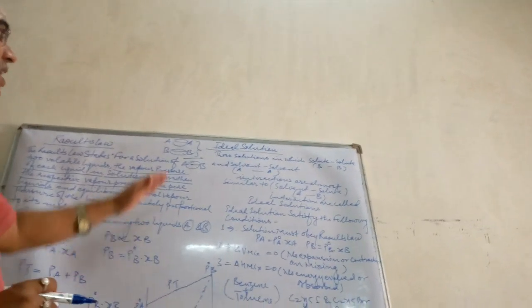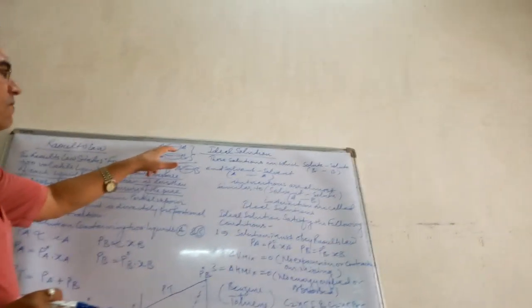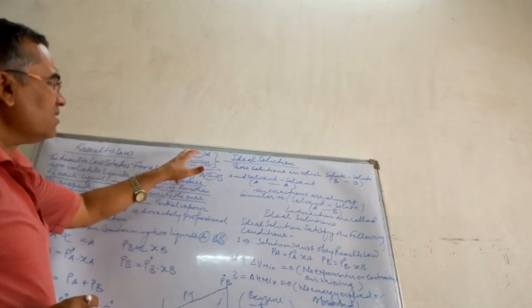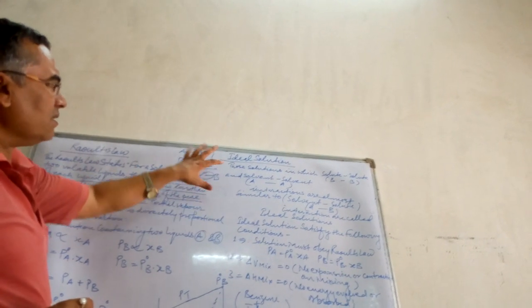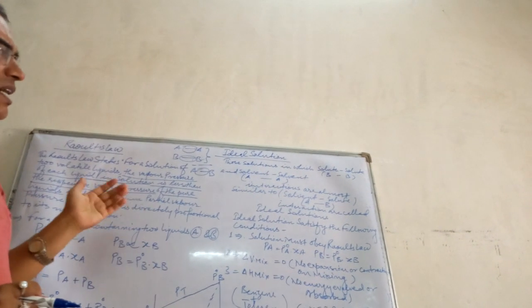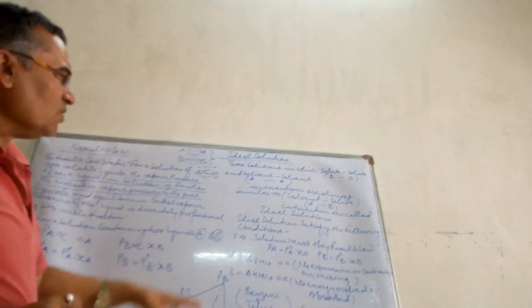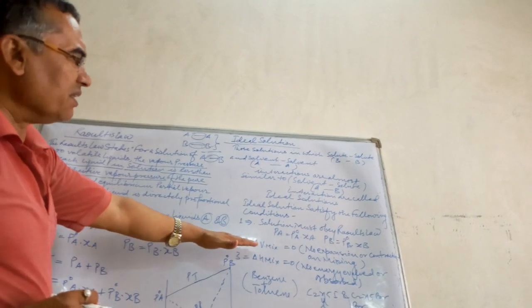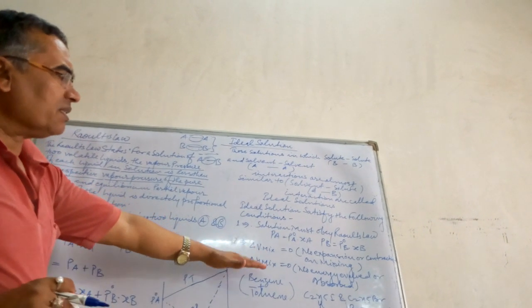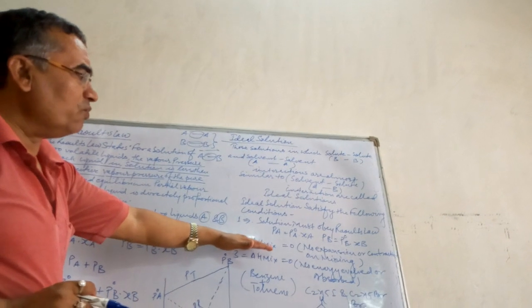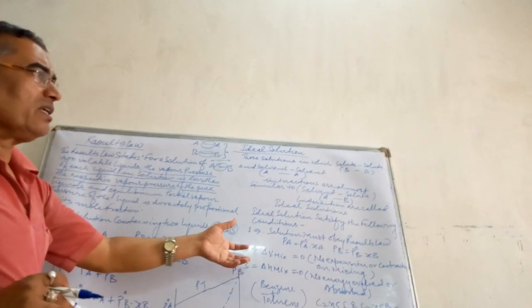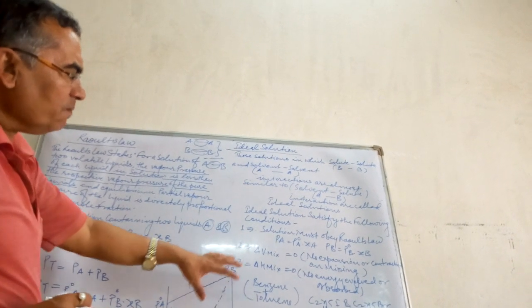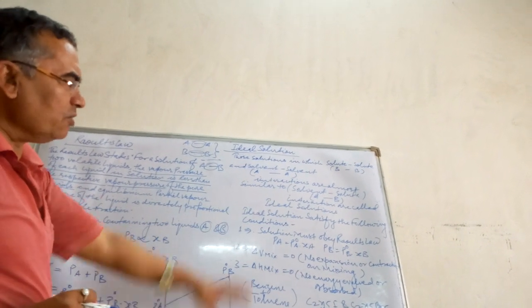Okay. And what happens there? The interaction forces between A and A, B and B, and A and B are almost the same. So ultimately, for an ideal solution, we should remember these points. It must follow Raoult's law, and there should be no enthalpy change and no volume change when component liquid A gets mixed with component liquid B. Okay, and there will be the formation of an ideal solution.